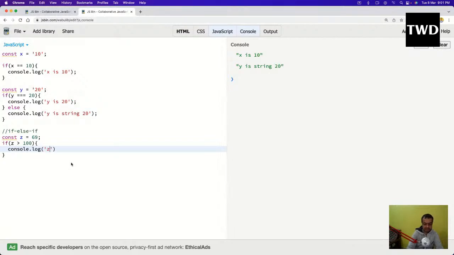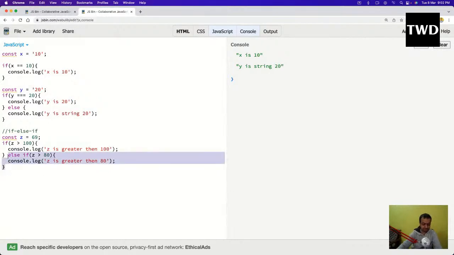then I will print console.log z is greater than 100. And then we have something known as else if. It's not else, it's else if. I can check a condition again here. I was not checking any condition in else. Here I can check the condition again. If z is greater than 80, then console.log z is greater than 80. Then we'll again have this else if.